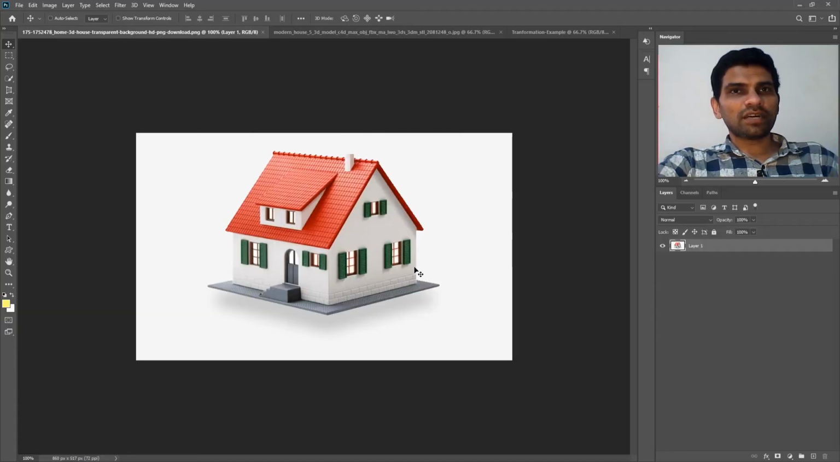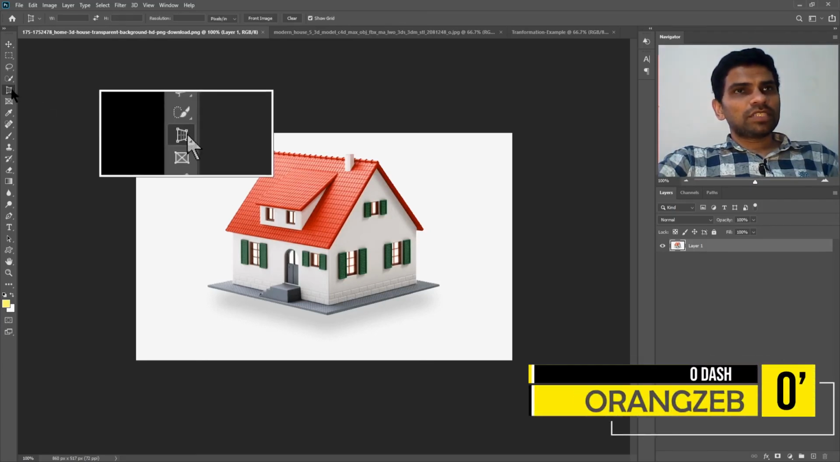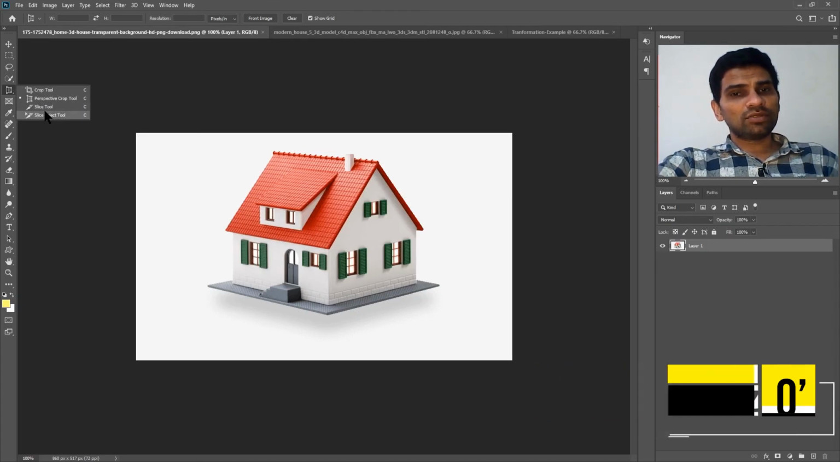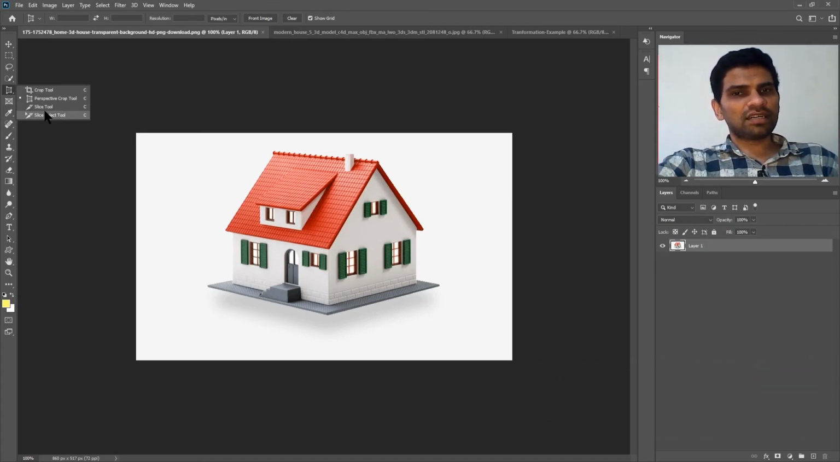So here I have a picture opened in Adobe Photoshop, which is from a different angle, or you can call it a 3D image. I will press C on my keyboard to see if I can select the Perspective Crop tool. And on the toolbar, the Perspective Crop tool is already selected. But if in your case you have any other tool selected, for example the Crop tool, or any of the slice tools, you can try pressing Shift C until the Perspective Crop tool is selected. With the Perspective Crop tool selected, you can try and crop anything from any angle.